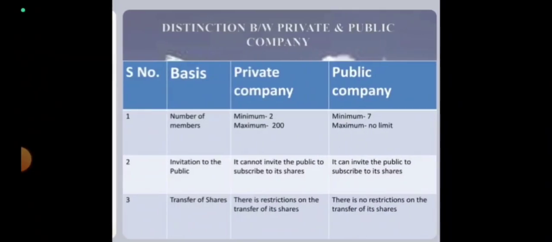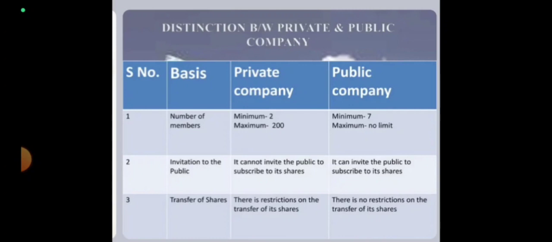Now, what are the major types of companies? There are two. One is private, another one is public. Now we are having one person company, but that is irrelevant. They are different. First one is on the basis of number of members. A private company must have at least 2 members and the maximum number is fixed up to 200, while a public company is to have minimum 7 members and there is no upper limit on the members.